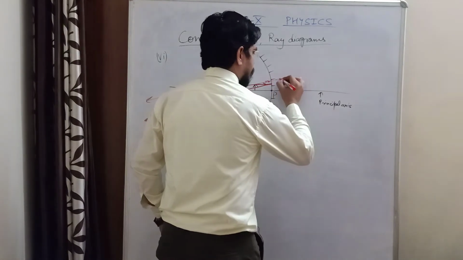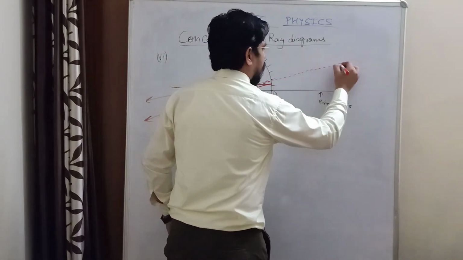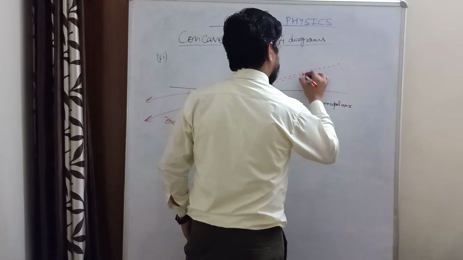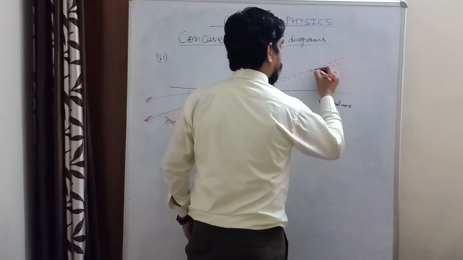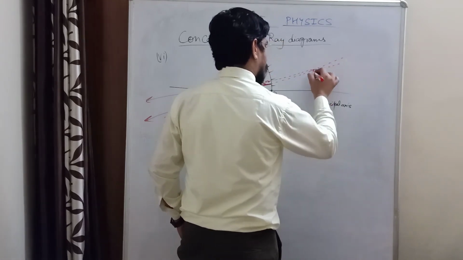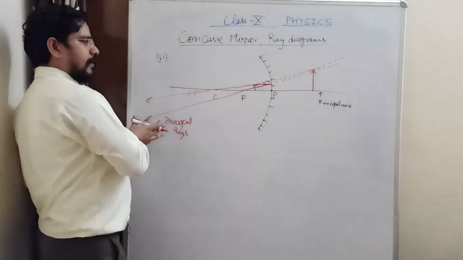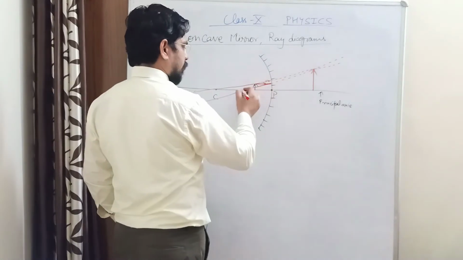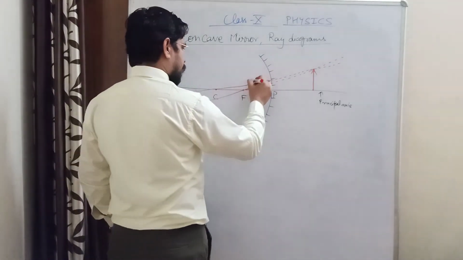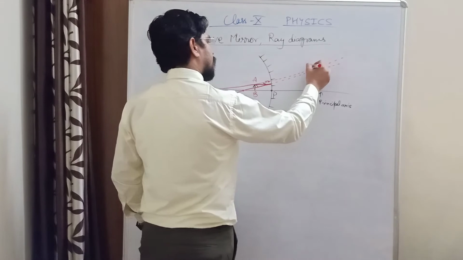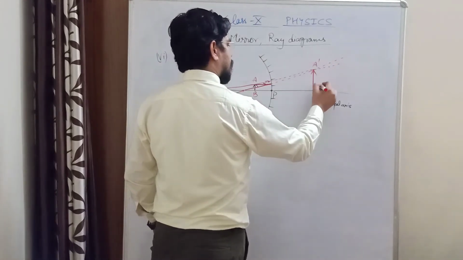And if you extend these rays in the backward direction, you will observe they will meet at a point where image formation will take place. Because these rays are diverging, they are definitely going to meet at a point. This is your principal focus. If this is your object AB, this is your image A dash B dash.